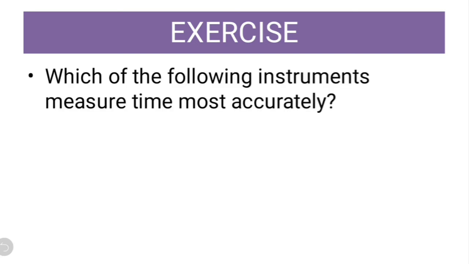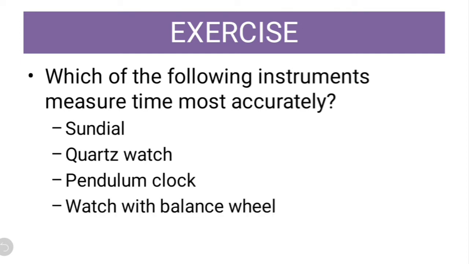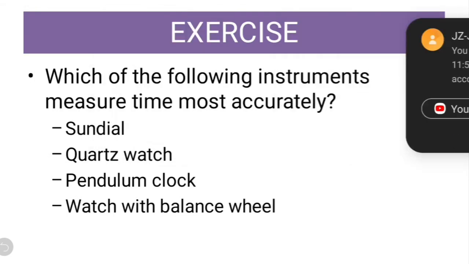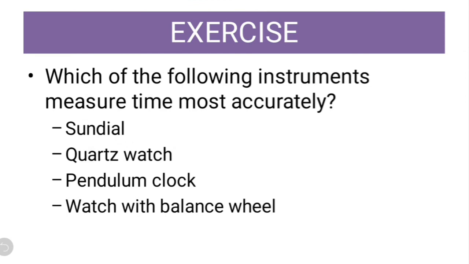The question is, which of the following instruments measure time most accurately? So from the given options you have to select a device which shows the time accurately. Let us see the options. Sundial, quartz watch, pendulum clock, watch with balance wheel. What is the correct option among these? The correct option is quartz watch. It shows the time most accurately among these given options.